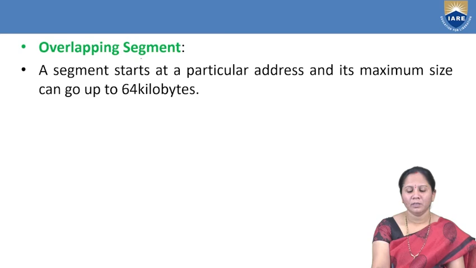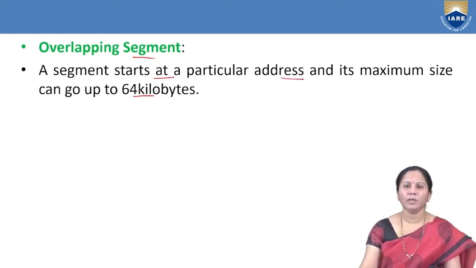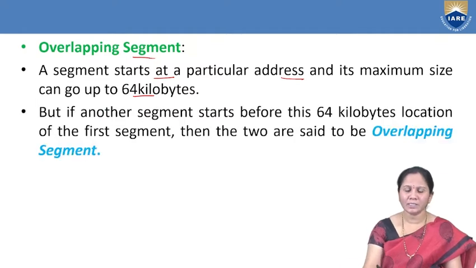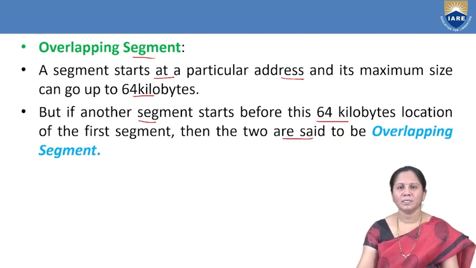Now, overlapping segment means, based on the above figure, a segment starts at a particular address and its maximum size is 64 kilobytes. But if you consider another segment, CS2, it starts before the first segment's 64 kilobytes have been completed. That is why those two segments are called overlapping segments.